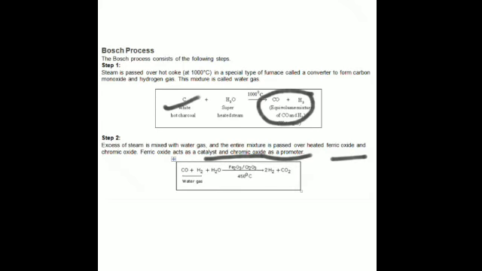Which adds up to the activity of the catalyst. This reaction is known as the water gas shift reaction. You can see that carbon monoxide and hydrogen gas, that is the mixture, this is water gas, and we mix steam to it in the presence of a catalyst, that is ferric oxide, and a promoter, that is chromic oxide. Is that clear? And what do we get? We get carbon dioxide and hydrogen gas.